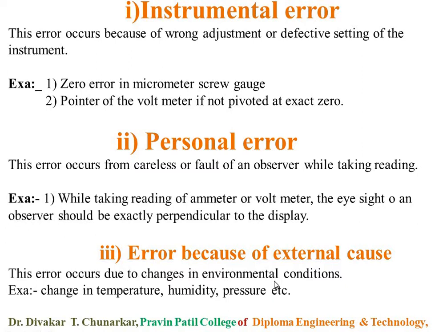This error because of external cause depends on the environmental condition. For example, change in temperature, change in humidity, change in pressure, and so on. So temperature, humidity and pressure are part of the environmental condition.